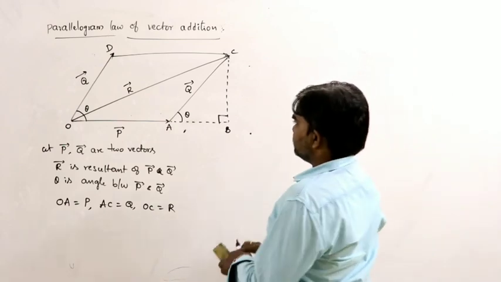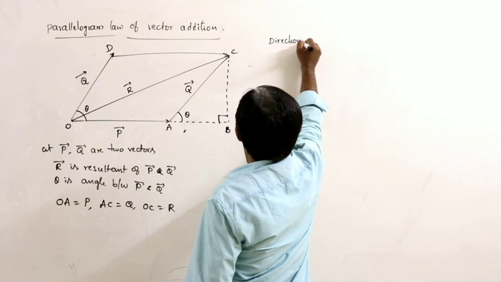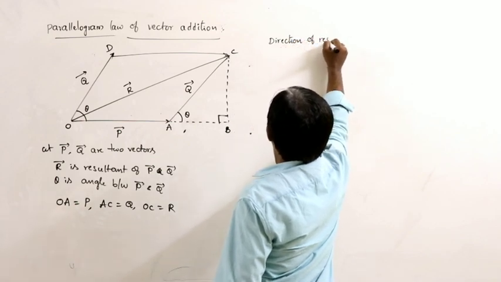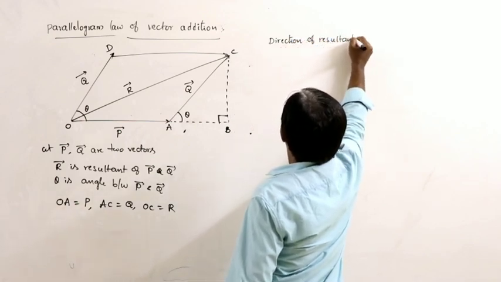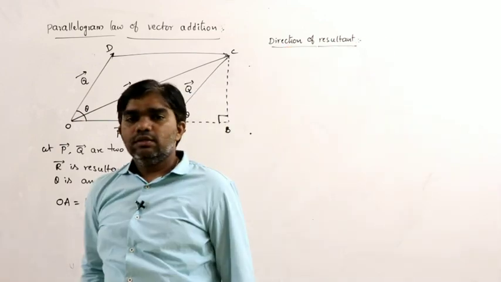So here, the direction of the resultant.